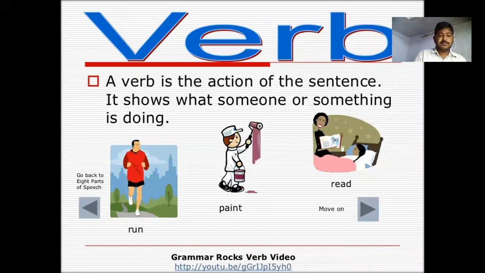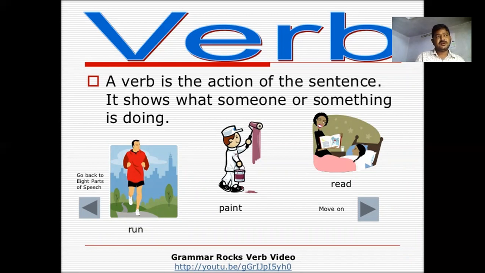And look at the verb. A verb is the action of the sentence. It shows what something or someone is doing. A verb shows the action of the subject.